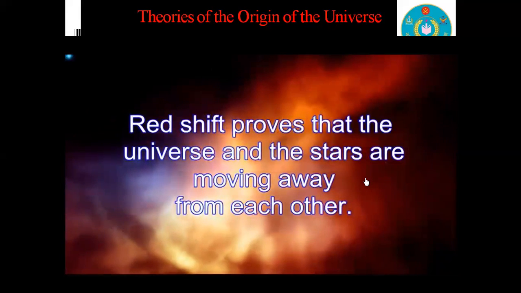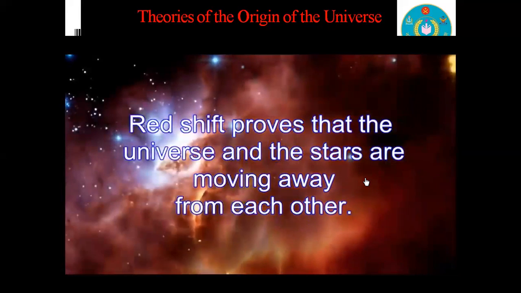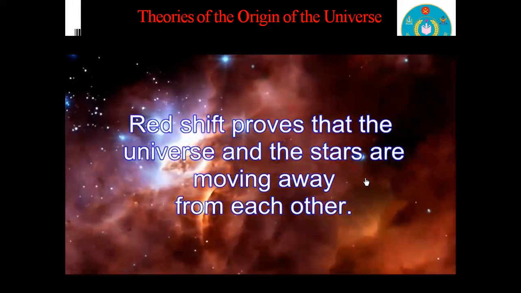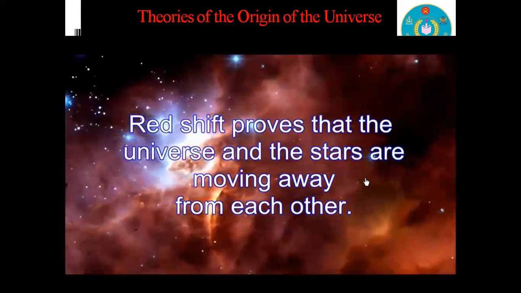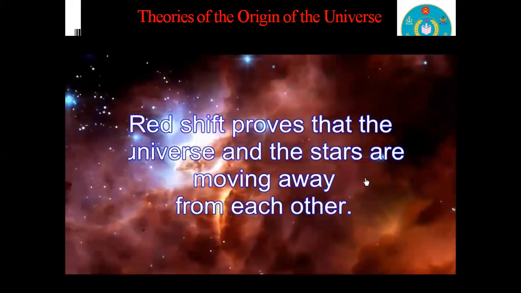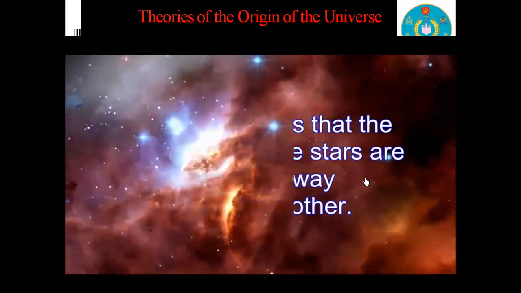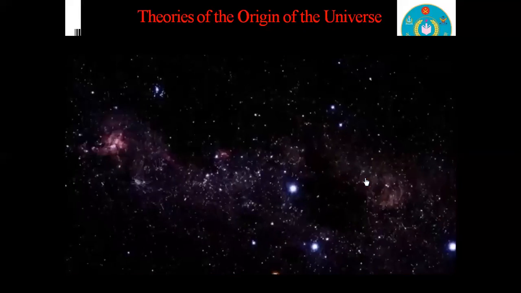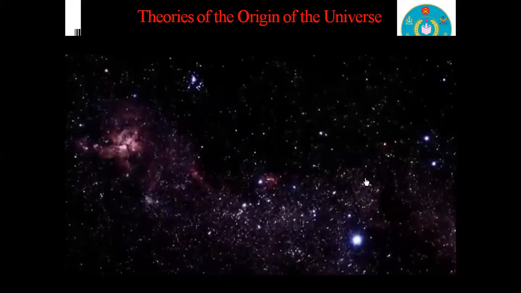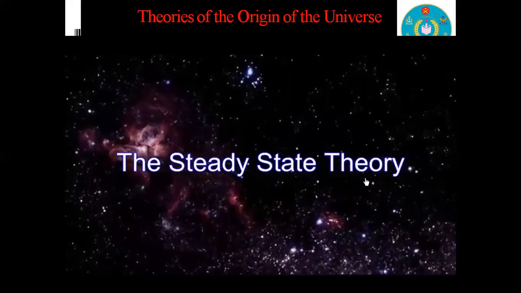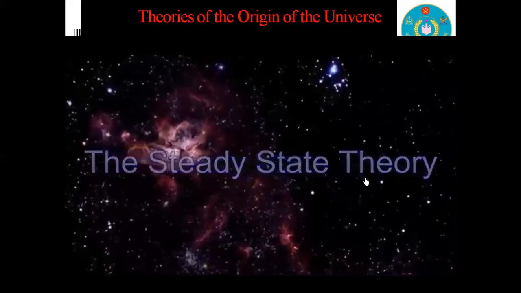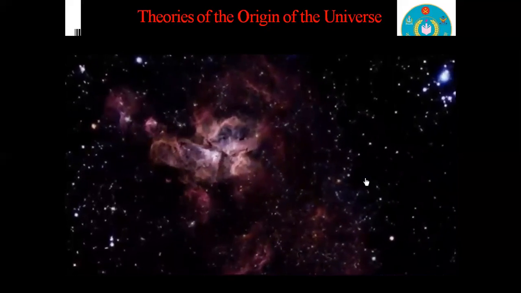We have to understand the blue shift. Actually, red shift proves that the universe and the stars are moving away from each other, and blue shift proves that the universe and the stars are moving towards each other. Once again, I'm saying that red shift proves that the universe and the stars are moving away from each other, and blue shift is the proof of the universe and the stars moving towards each other.